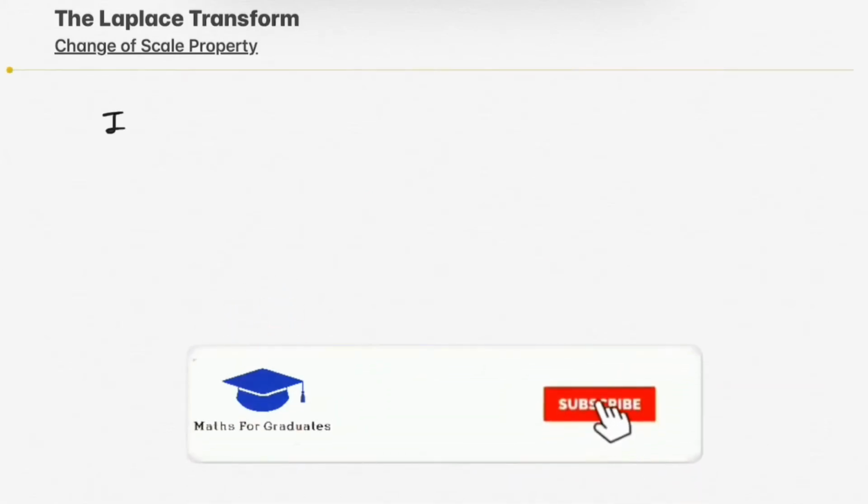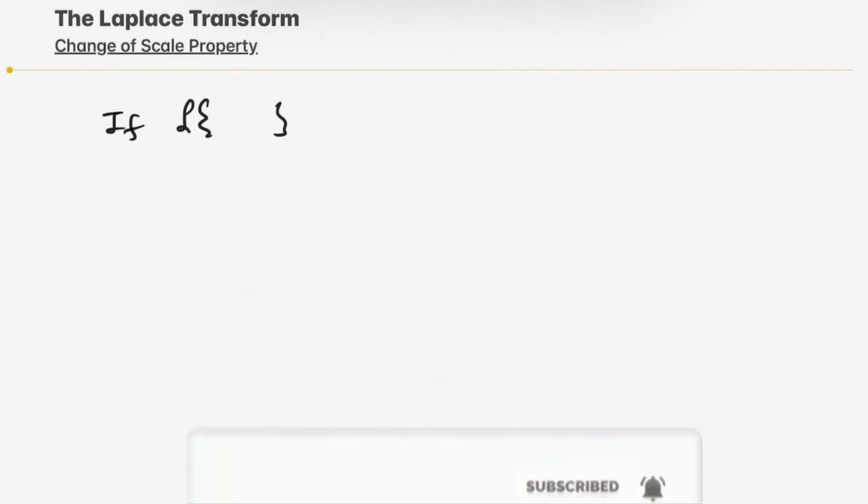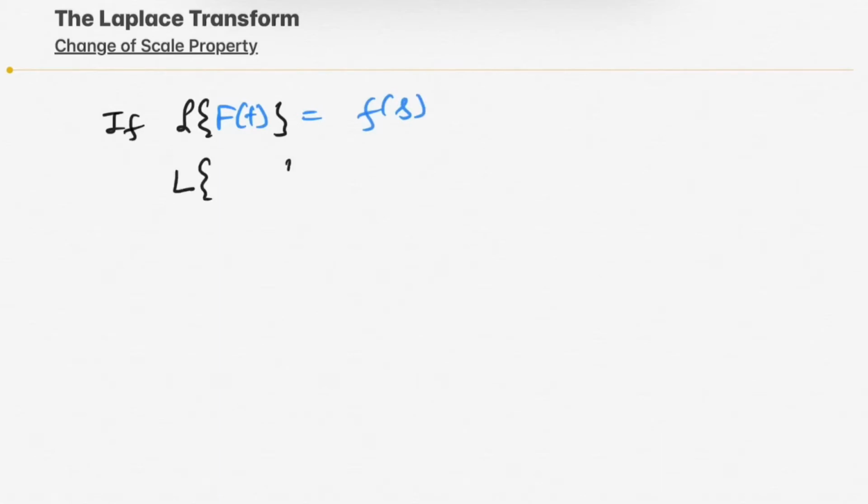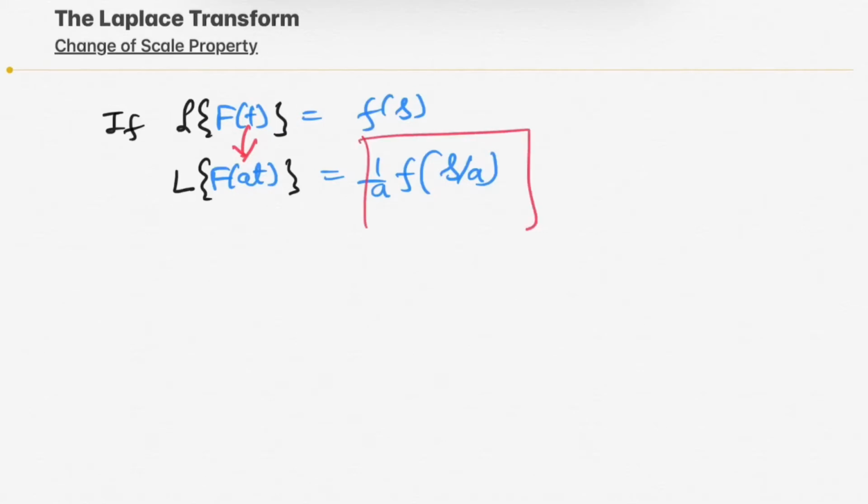Today we'll do the proof of the change of scale property, or you may also call it the scaling property. According to this property, if the Laplace transform of function f(t) is F(s), then the Laplace transform of f(at) will be 1/a F(s/a). That means if t gets multiplied by a, then its Laplace transform will be 1/a F(s/a). So let's prove this property.